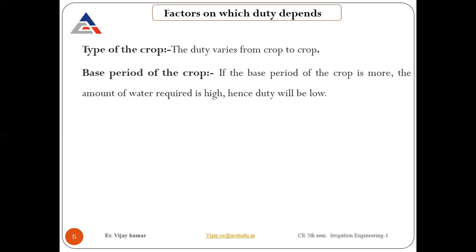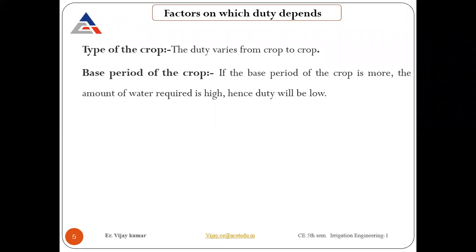So duty means a specific amount we have, that we are going to supply in a particular time for a particular base period, or you can call it crop period. Fine. In that, how much land we are going to irrigate for complete nourishment or proper growth of the crop before harvesting. Till now, how much water is needed, how much land will be irrigated by that particular water, that is considered to be duty. So in this case if you see base period, if base period of crop is more, it means you need water for more time, that amount of continuous supply of water is required for a long time.